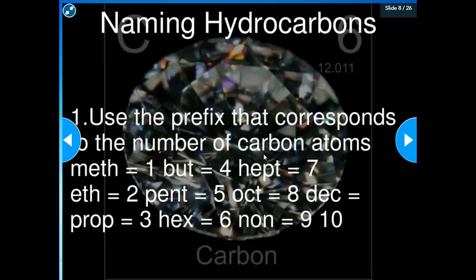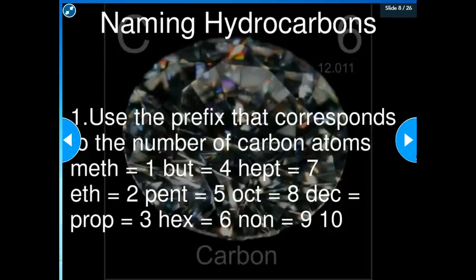We said organic compounds are all about carbon, so we focus on the number of carbon atoms. So if I had 4 carbon atoms in my C4H10, then the prefix for that would be but. Then if I had 10 carbon atoms, my prefix would be dec. 9 carbon atoms, non.